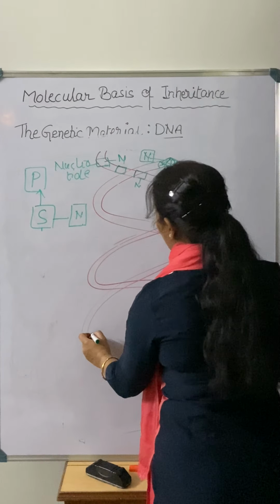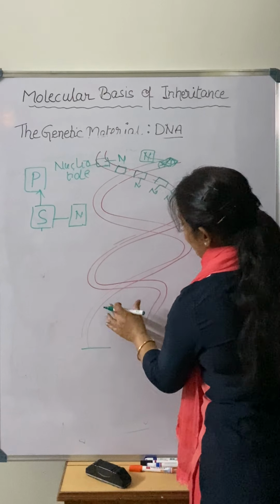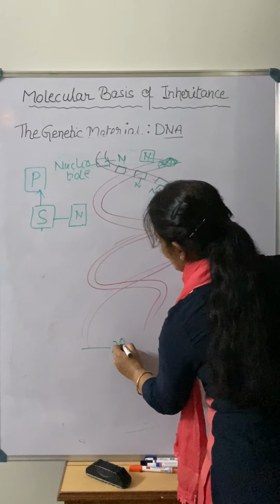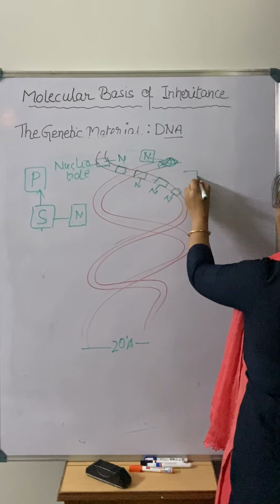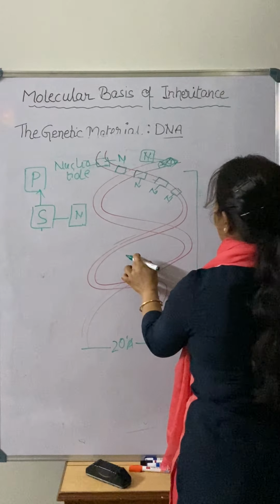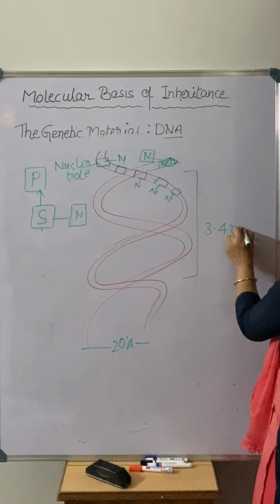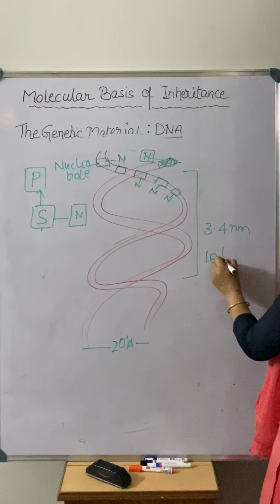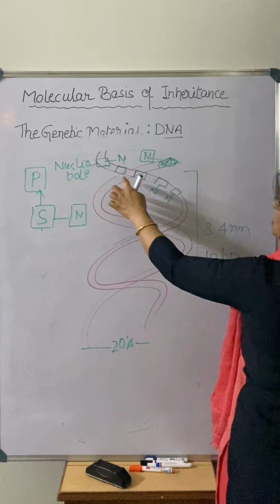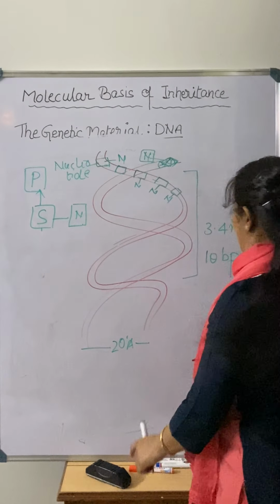And along with that, what did he tell us? He told us the distance between these two helices was 20 angstrom. And the one helix length of this DNA is how much? That is 3.4 nanometer. And each helix is having how many base pairs? 10 base pairs. So here we are considering each nucleotide as a base pair, right?